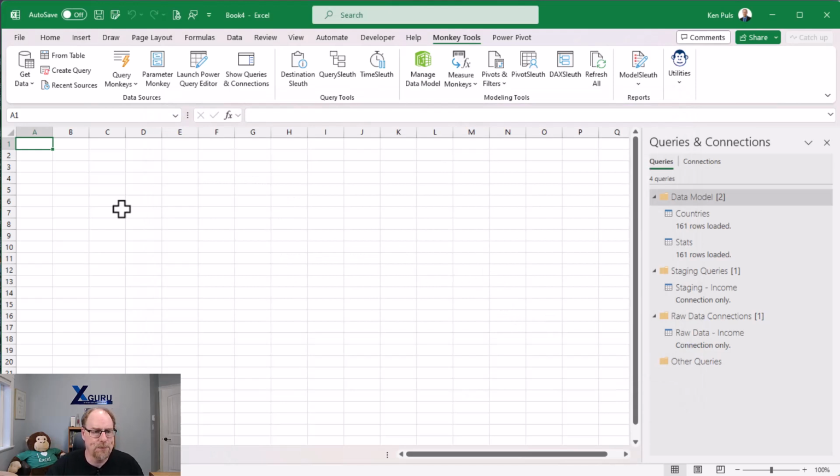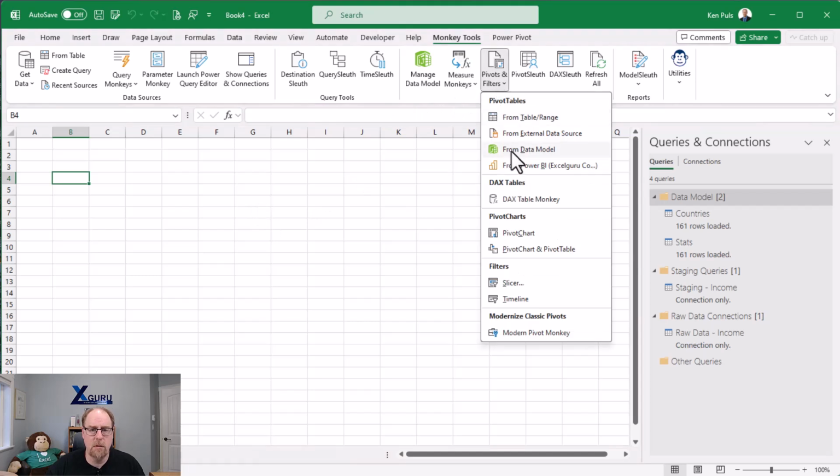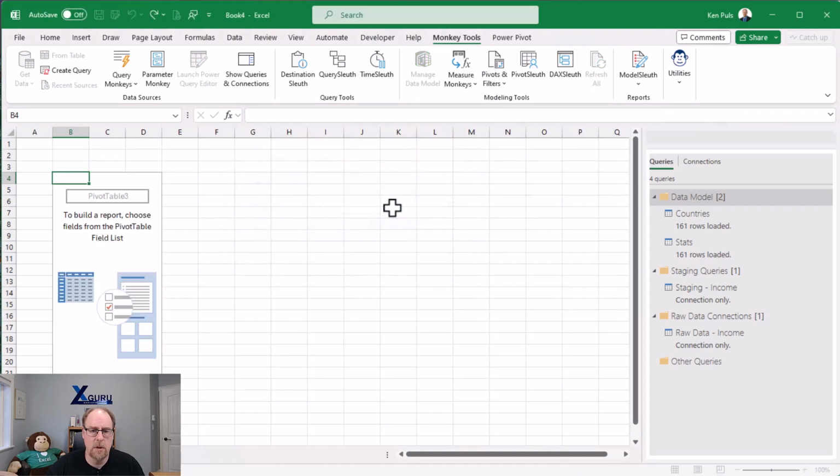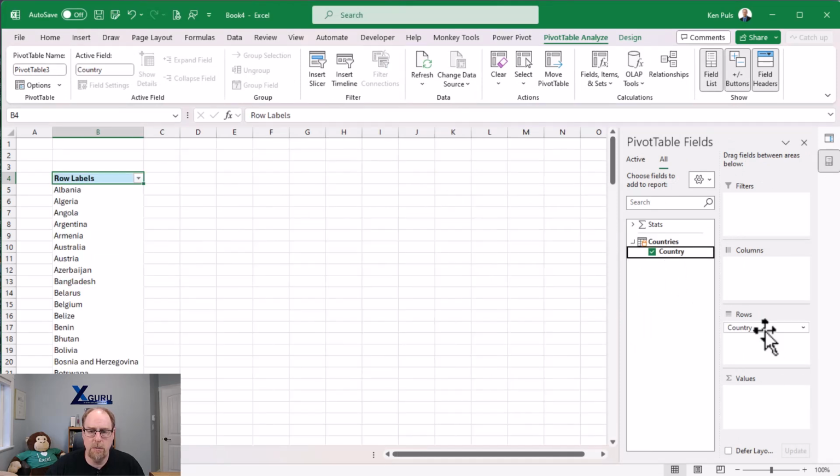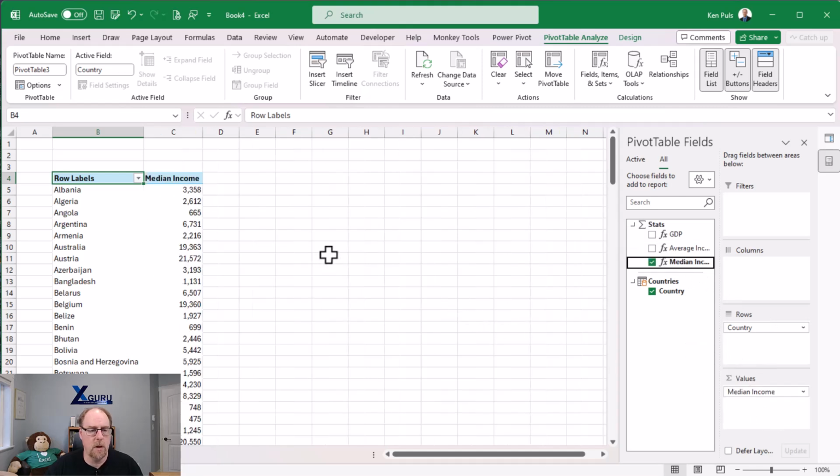And there we go. I'm now going to go and create my pivot table. So we'll select inside cell B4. We're going to go from data model. And on our data model, I'm going to put my country on rows. And on my stats, I'm going to throw my median income. And there we are. We now have a nice little pivot table with median income by country.